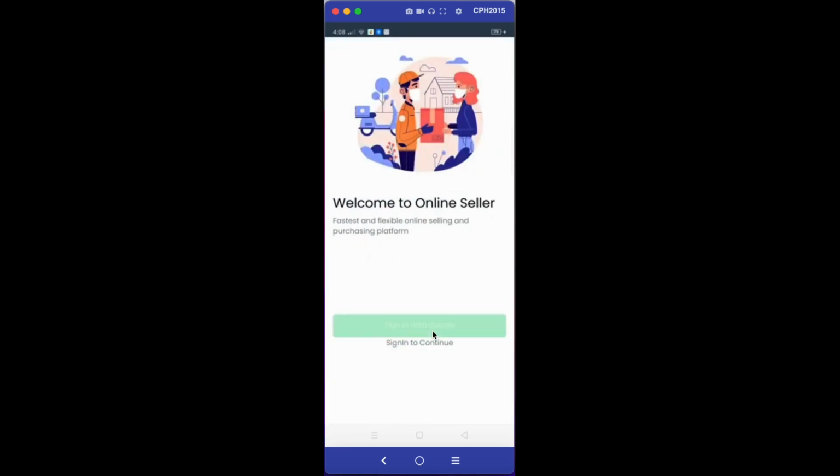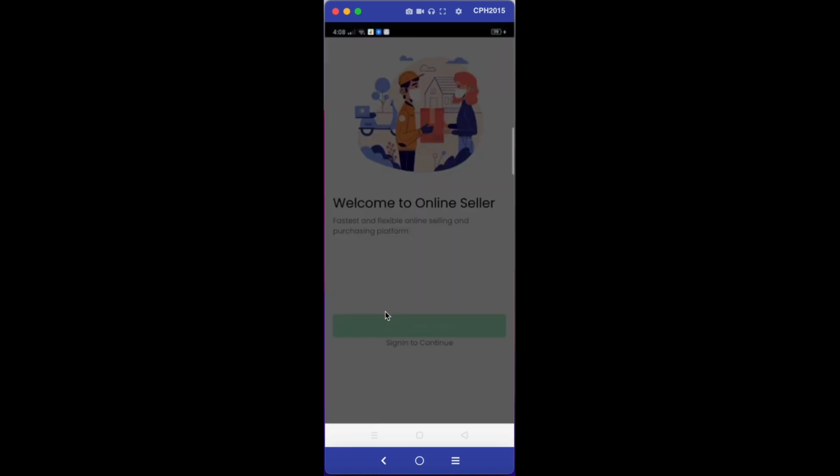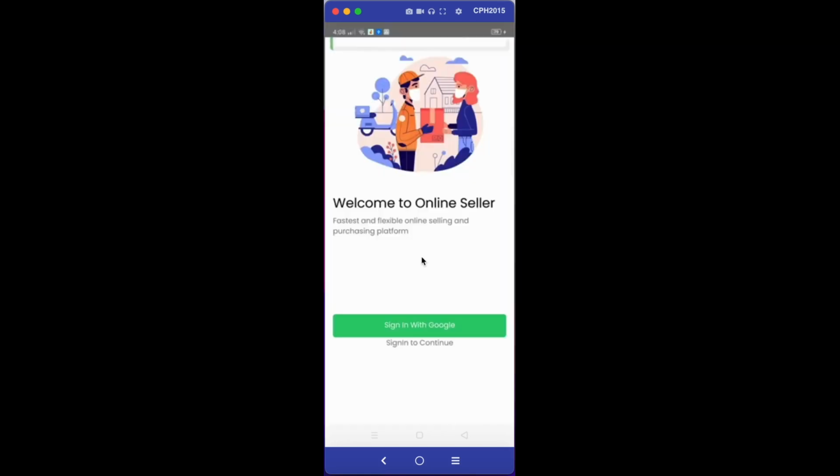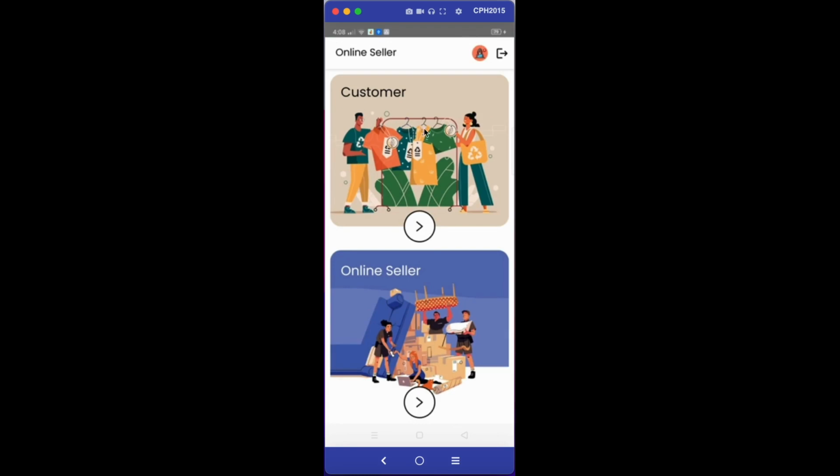Let's jump ahead. This is our sign in screen, and you can sign in with your Google account. And now you will come to this screen. This is our home screen. Okay, so let's talk about the customer section first.